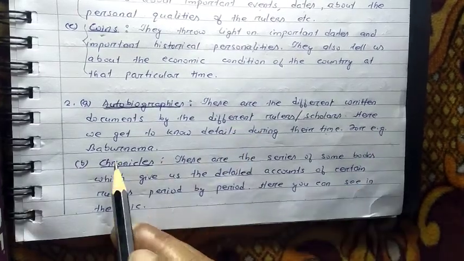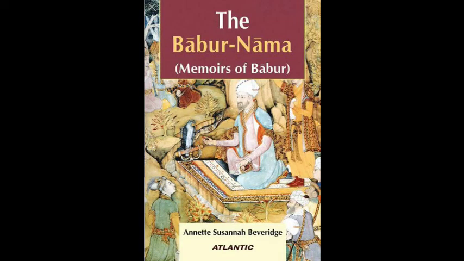For example, if we go through the Babarnama, the autobiography of Babur. I hope everybody knows Babur. He was one of the Mughal rulers. It is there in some other chapters of your history book, and I shall be explaining in detail at that time. For now, through the Babarnama or the Akbarnama, we can know about the time of those particular rulers.